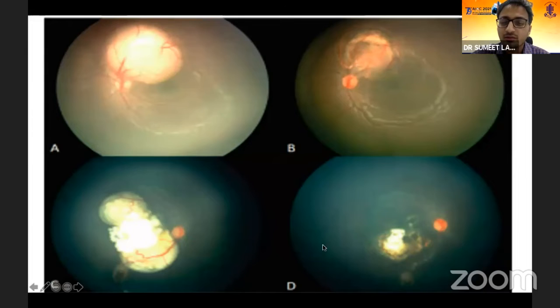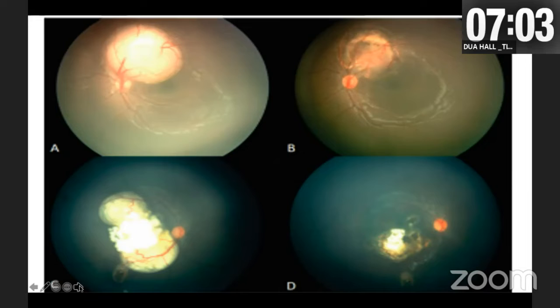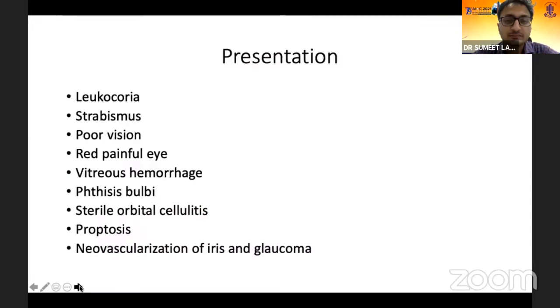Now, this is just an example of a tumor to start with, and then post chemotherapy, it reduces to a very small size, and the patient has a salvage of the eye and salvage of the vision in such cases. Now, how does retinoblastoma present?